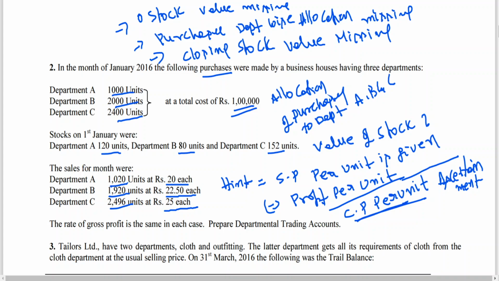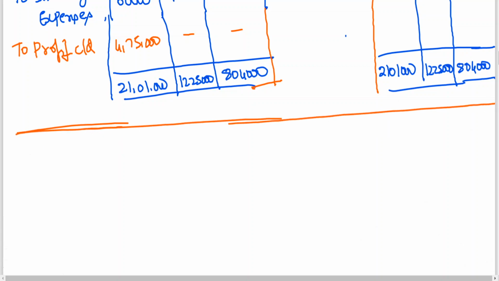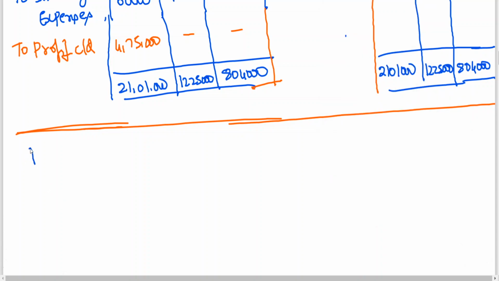So let me start explaining this. Problem number 2.